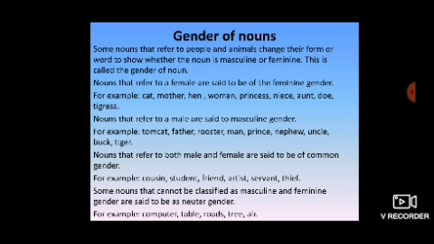Here, cousin can be male or female. Students also can be male or female. So, these nouns refer to common gender. Now, neuter gender. Neuter gender is neither a male nor a female gender. Or we can say that things without life are neuter gender. Examples we have already read like computer, table, roads, trees, air.